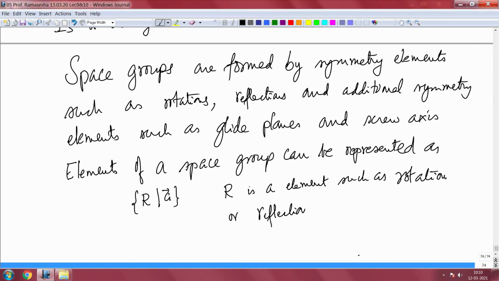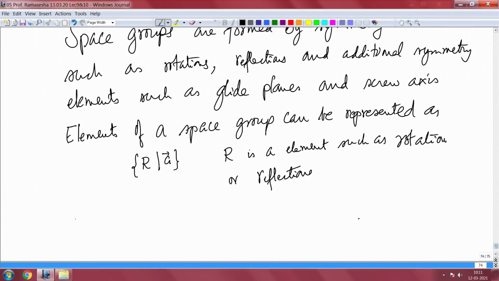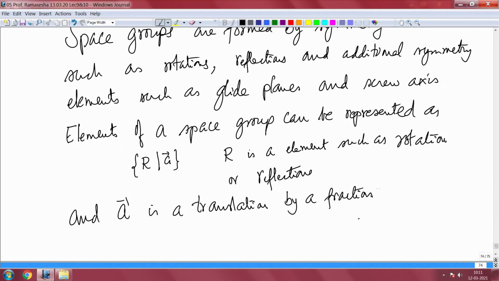So, it can be a mirror plane or it can be a rotation axis, and A is a translation by a fraction of the lattice translation vector.